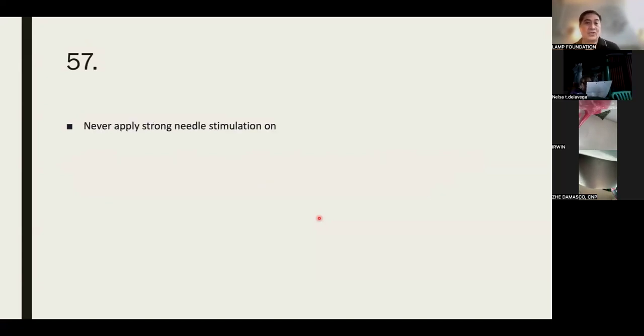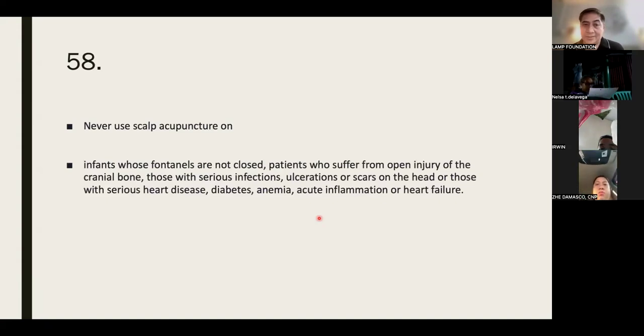Okay. Never apply strong needle stimulation on what? Patients who are nervous, famished, or overeaten. Okay, so don't overeat. Never use scalp acupuncture on infants whose fontanelles are not closed, patients who suffer from open injury of the cranial bone, those with serious infections, ulcerations, or scars on the head, or those with serious heart disease, diabetes, anemia, acute inflammation, or heart failure. Okay, so you have to be very cautious. So we don't do it, especially for those whose sugar is uncontrolled, no?